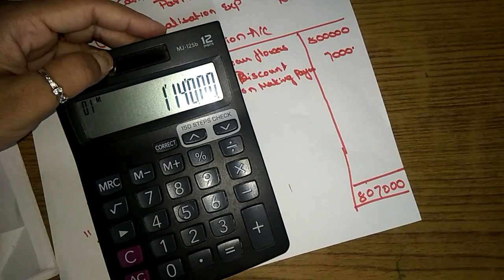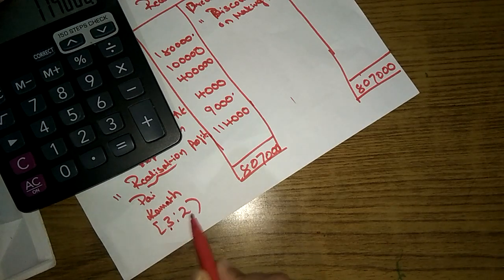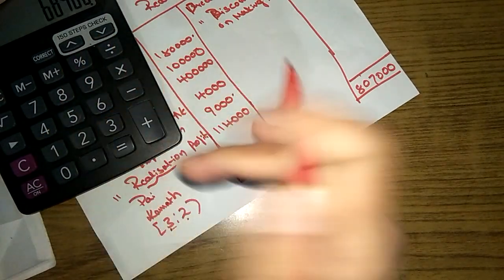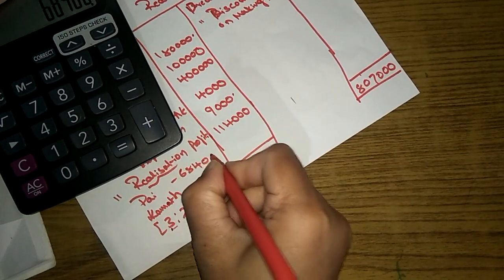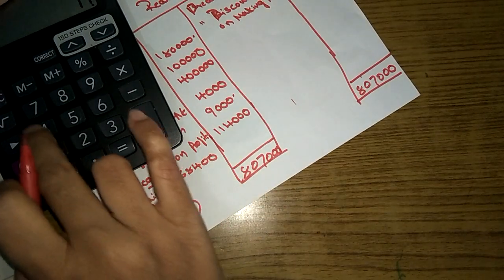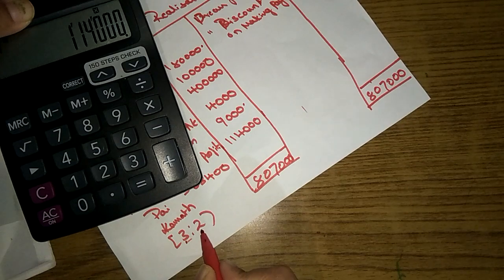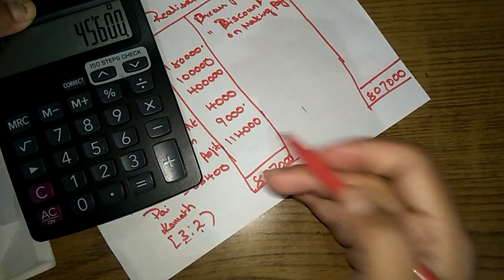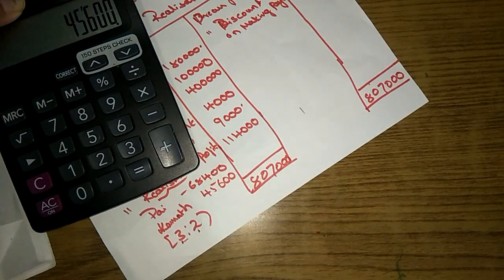3:2. So 1,14,000 into 3 divided by 5. How much is it? 68,400. 1,14,000 into 2 by 5, 45,600.